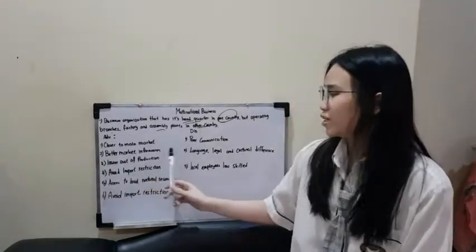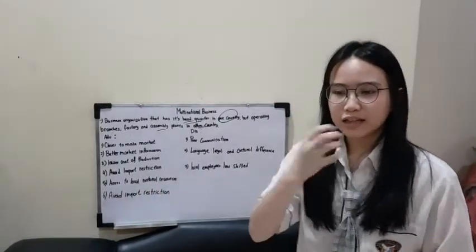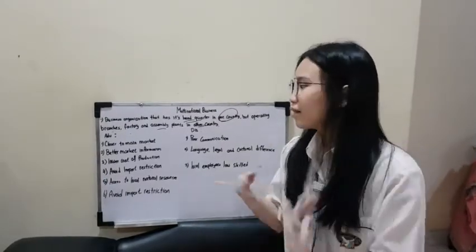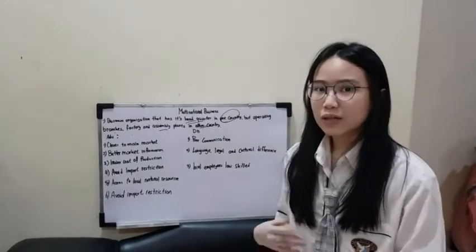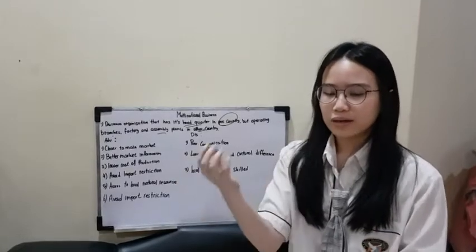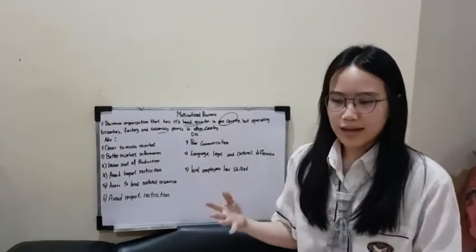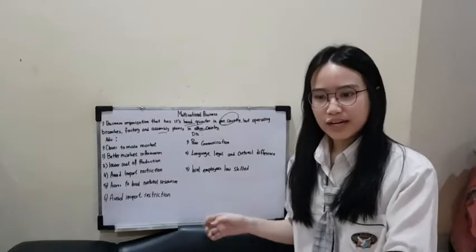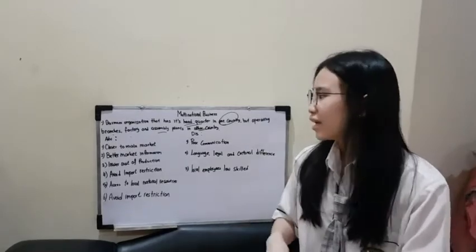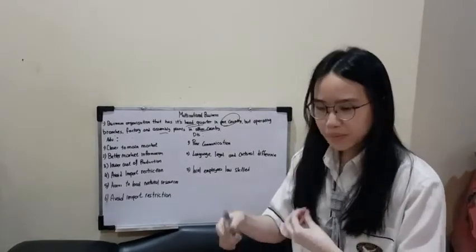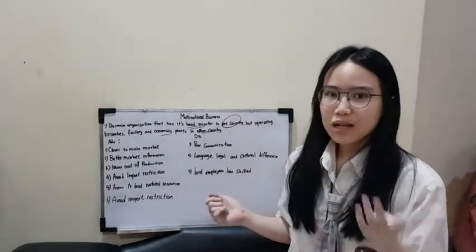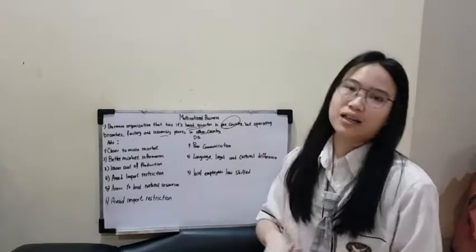Next is better market information. Now that they are located in different countries, for example country A, country B, country C, this multinational business is able to do market research to know the potential market characteristics of the people in each country. As they have located their business there, it is easier for them to do market research more specifically. Because of this, they will be able to gain better market information about the preferences of the customers or about the market in that country.